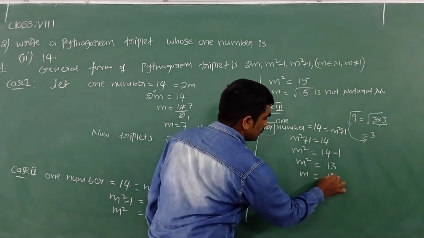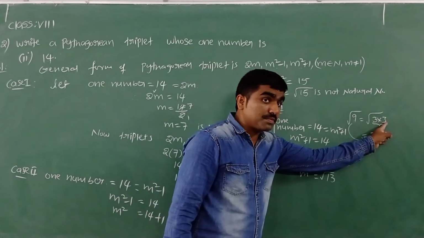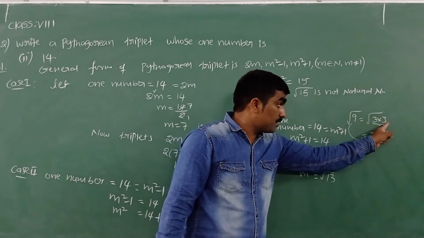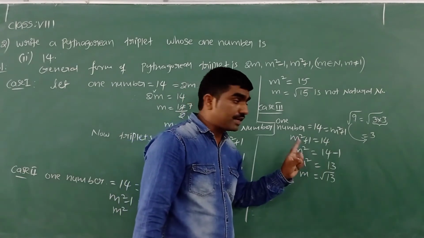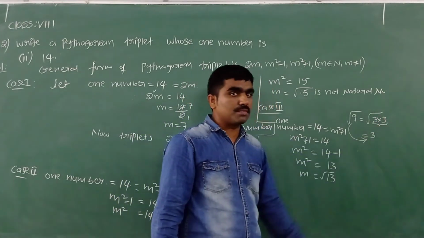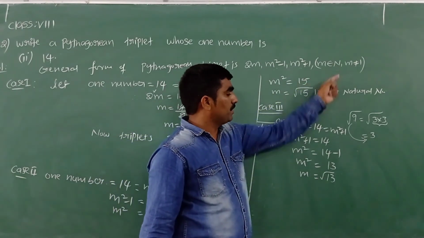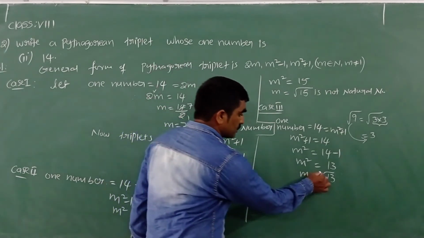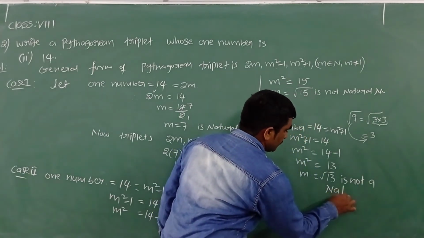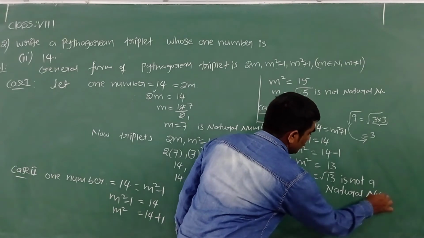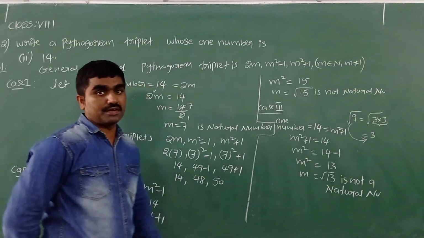M is equal to root 13. Can I write 13 as a product of two same numbers? No. When can we write a product of two same numbers? When it is a perfect square number. But 13 is not a square number. So root 13 we can't simplify. Now m value should be a natural number, but I got m is equal to root 13. Root 13 is not a natural number. So if you take m square plus 1 as 14, also we can't write the Pythagorean triplets.